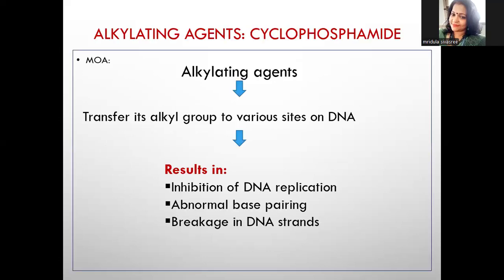First one is alkylating anti-cancer agents, and the example is cyclophosphamide. Cyclophosphamide is an alkylating anti-cancer agent which will transfer its alkyl group into various sites of DNA, and this results in the inhibition of DNA replication, abnormal base pairing, and breakage in the DNA strands.